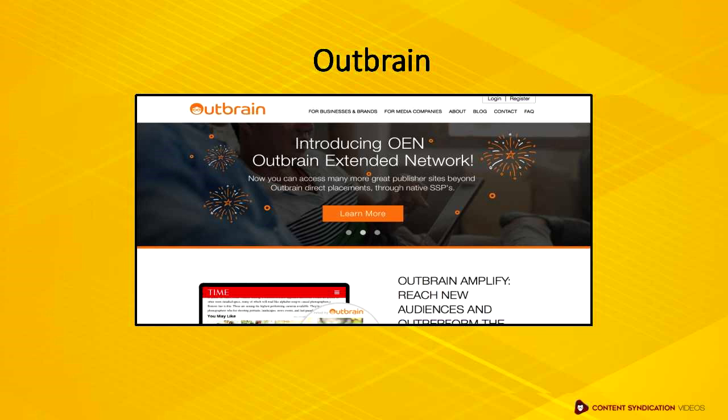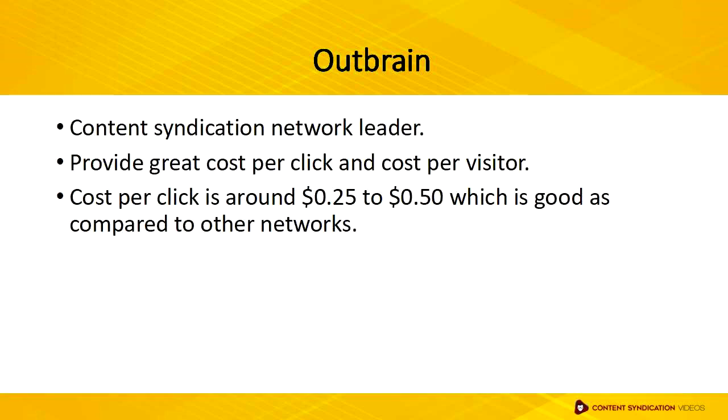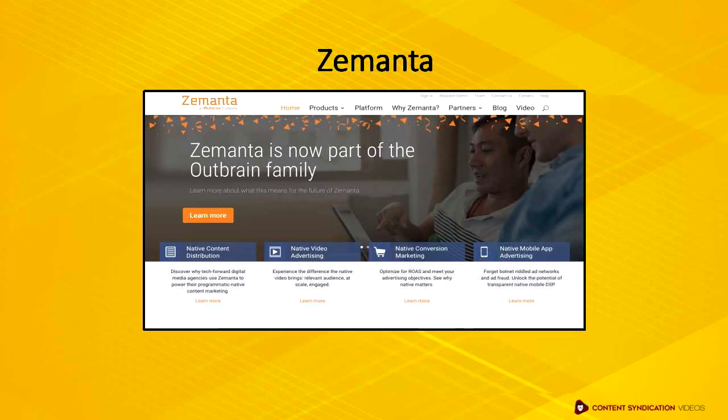Outbrain is one of the content syndication network leaders. They provide great cost per click or cost per visitor for users. Usually, their cost per click is around 25 cents to 50 cents, which is quite good as compared to other networks. The second syndication network is Zemanta.